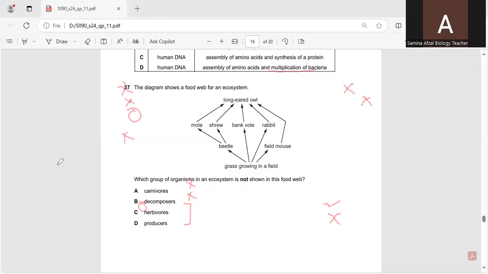Now question number 37. In question number 37, the food web has been shown for an ecosystem. Which group of organisms in an ecosystem is not shown in this food web?